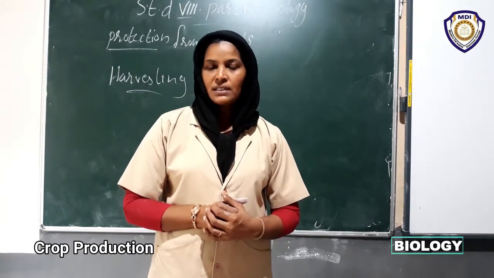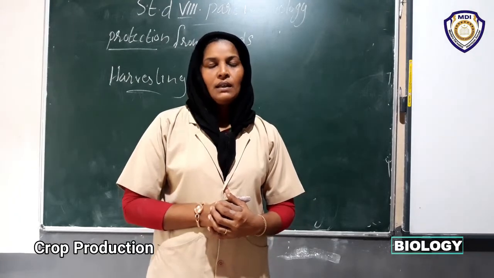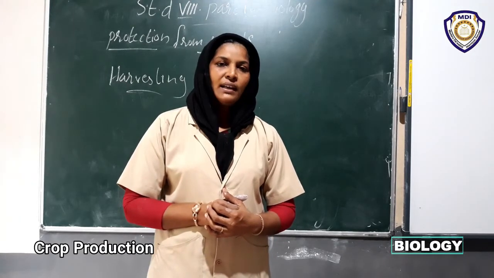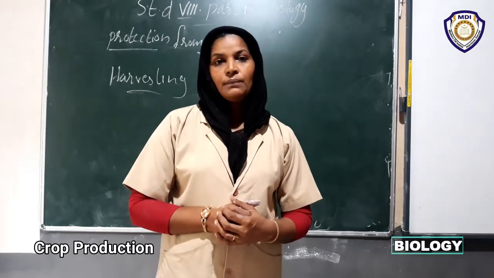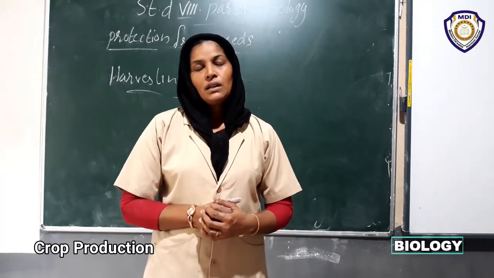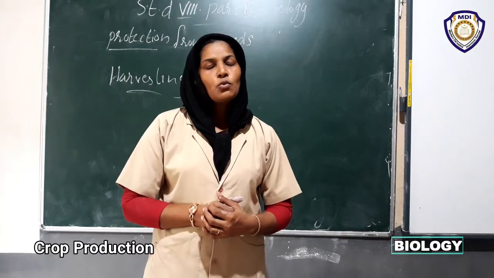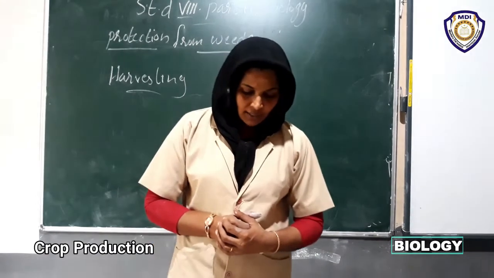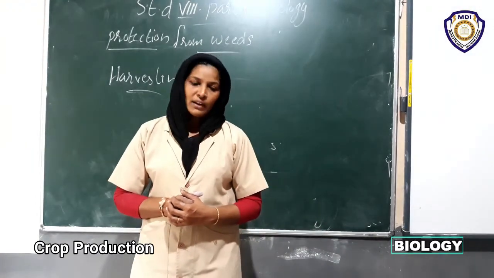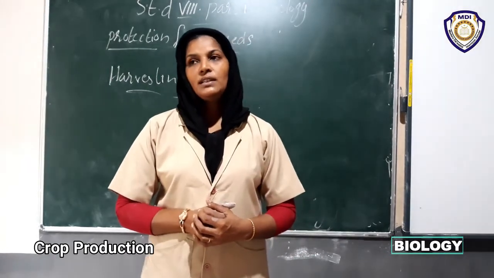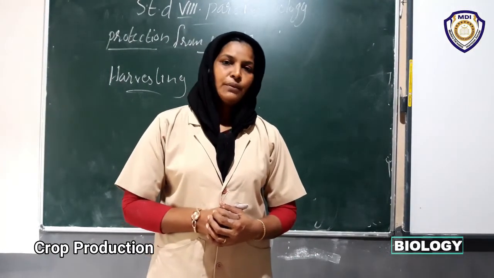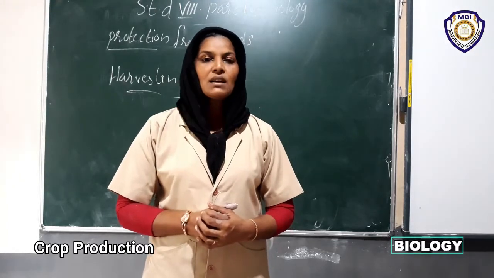Would you understand? Have you studied in previous classes about winnowing? What is winnowing? Farmers with small landholdings use this method for separating the grains from chaff. That is winnowing.